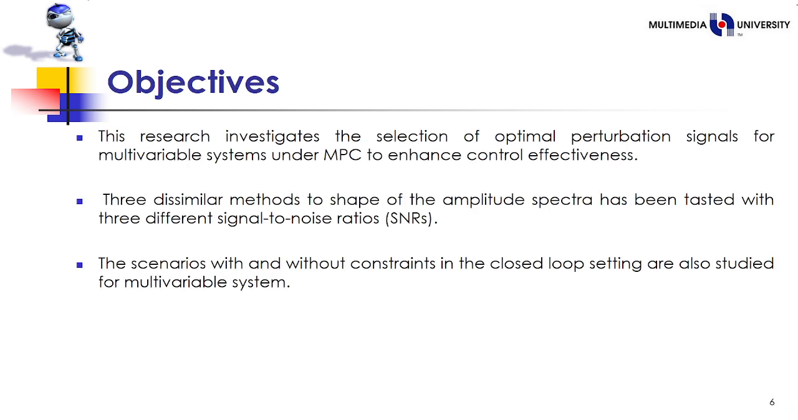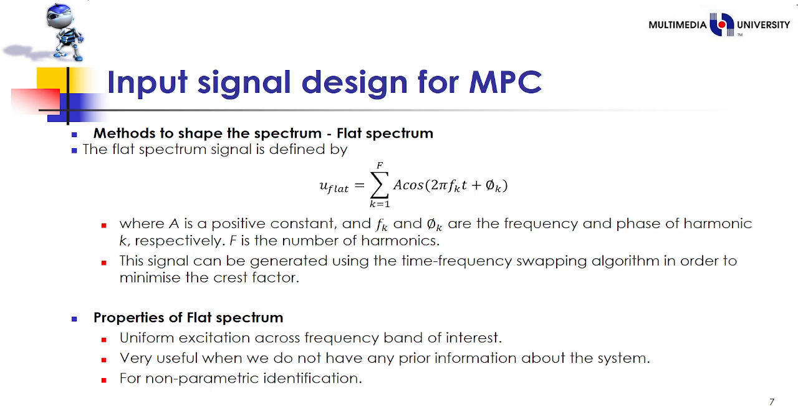Objectives. This research investigates the selection of optimal perturbation signal for multivariable systems under MPC to enhance control effectiveness. 3 dissimilar methods to shape the implicit spectra have been tested with 3 different signal-to-noise ratios. The scenarios with and without constraints in the closed-loop settings are also studied for the multivariable system.